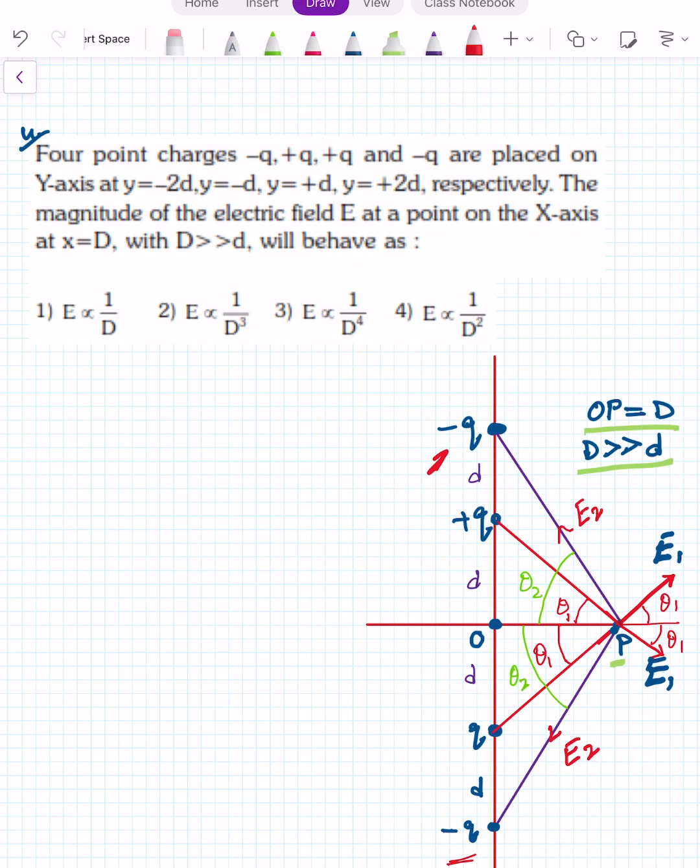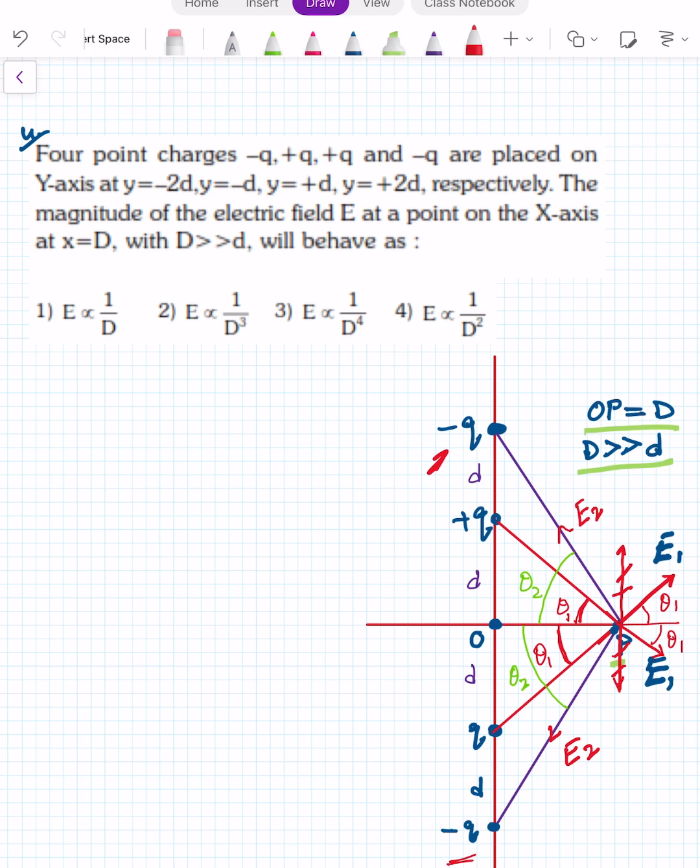Let us set this angle theta 1, and the other angle shown is theta 2. The component of E2 along the y-axis will be cancelled, and in the same way the component of E1 will also be cancelled.